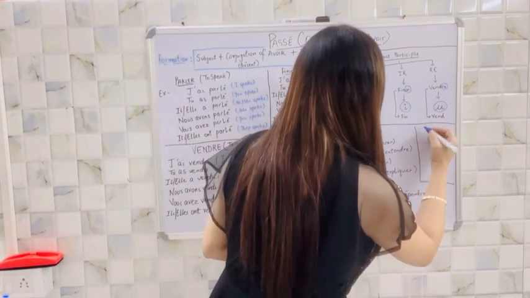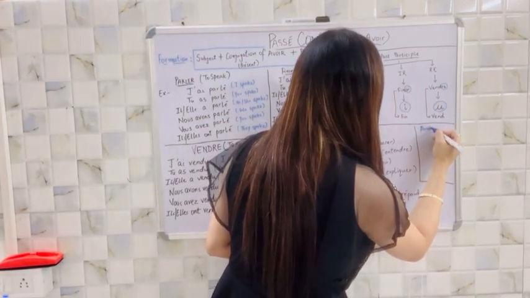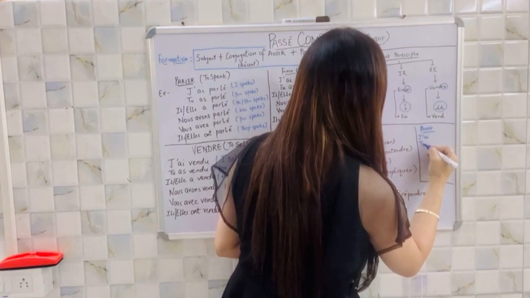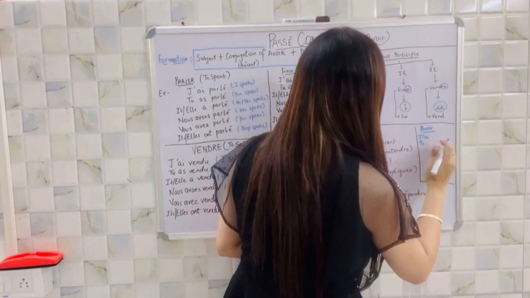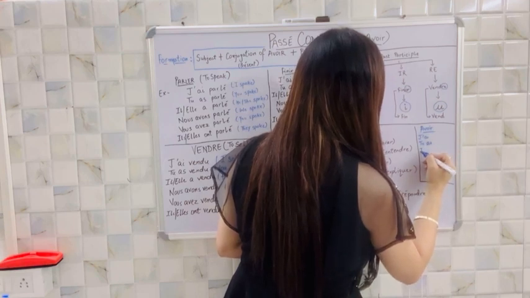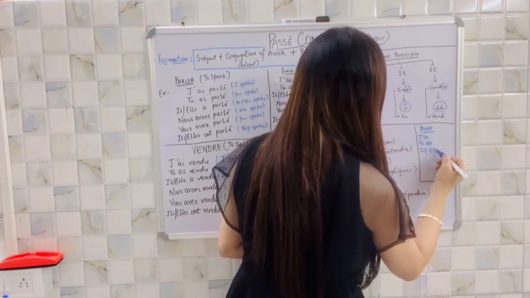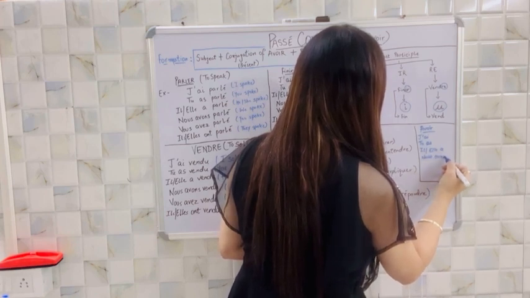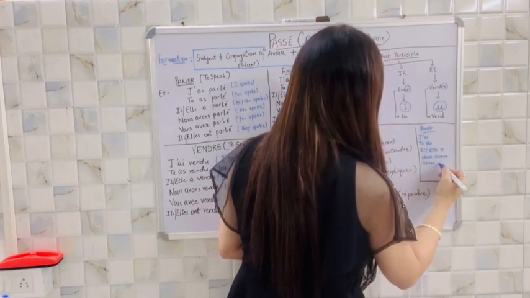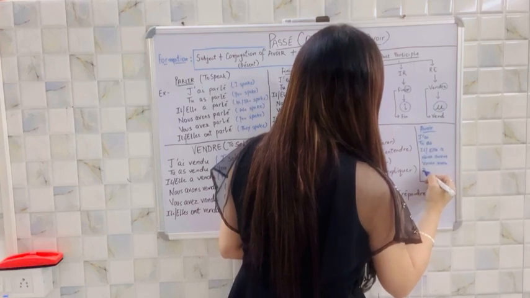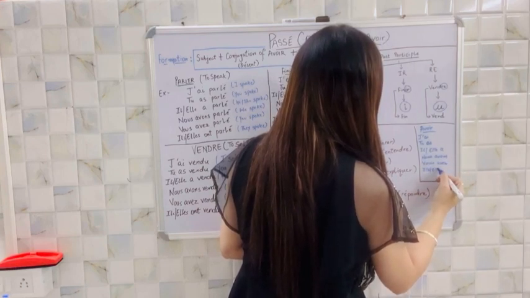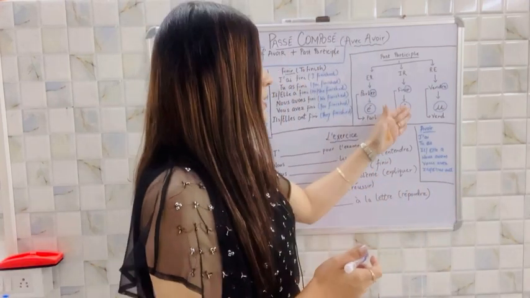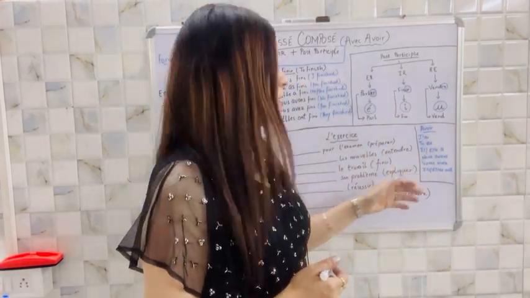As you all know, the conjugation of avoir is, I am writing it down here for your reference: j'ai, tu as, il, elle a, nous avons, vous avez, ils, elles, on.